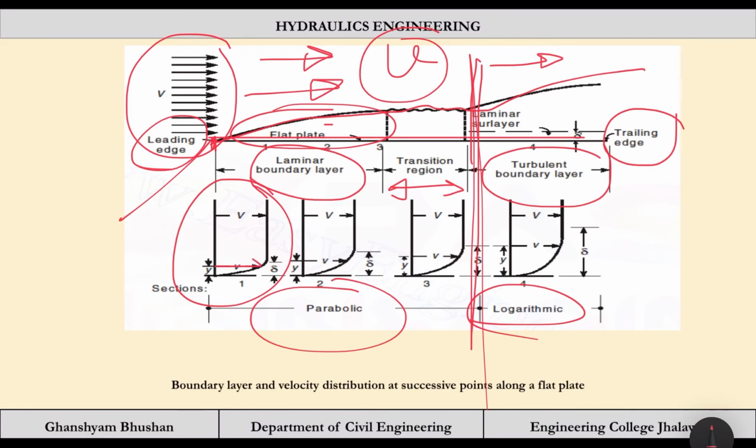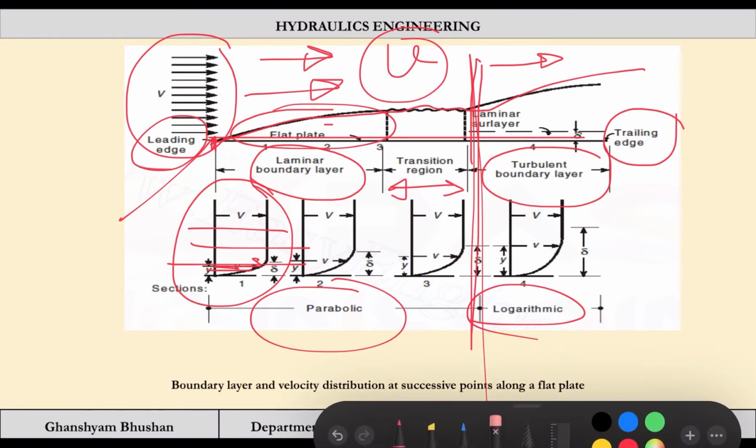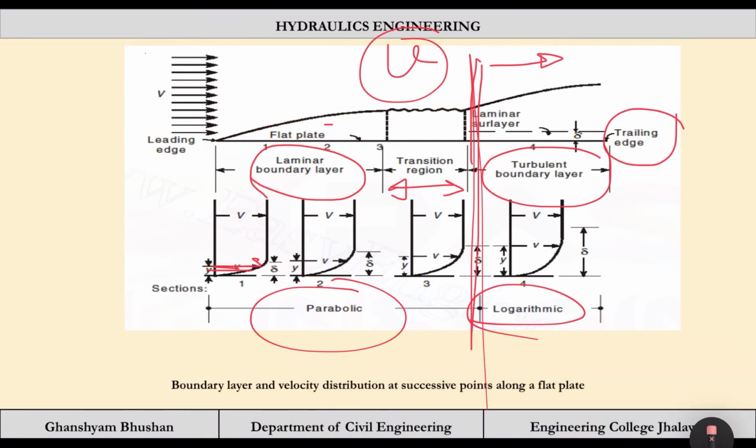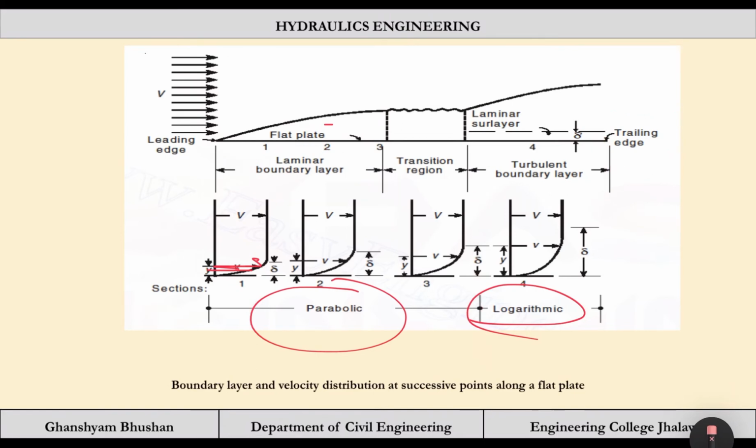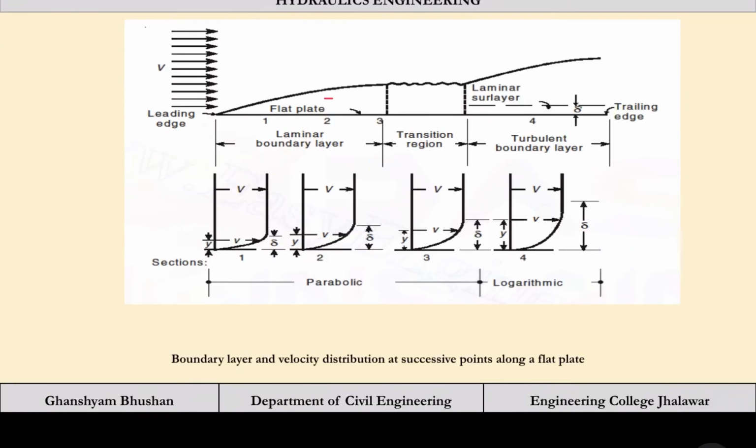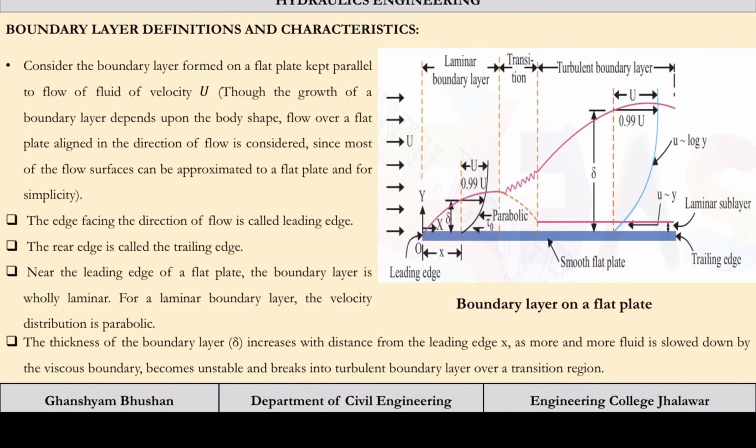So this is the variation of velocity. As you can see, in the smaller region the velocity goes from 0 to V, and after this region the velocity becomes constant and equal to the main stream velocity, that is V. So this was the boundary layer. In the examination, if the boundary layer concept has been asked, you have to draw this diagram, explaining each and every concept in it. Every concept related to the boundary layer has been shown in detail.